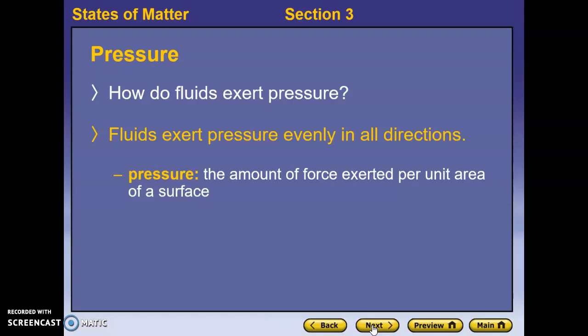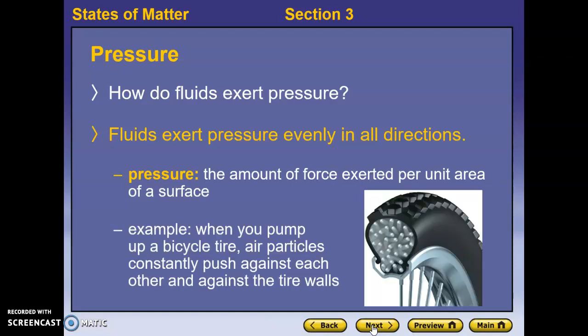Pressure is defined as the amount of force exerted per unit area of a surface. Okay, that sounds hard, but really all that means is that when you put air in your bicycle tire, for example, the air particles are bouncing off of each other and bouncing off of the tire, and that is applying a force. And if we find out how much force that is, and we divide by the area over which the force is being applied, then we have found the pressure.